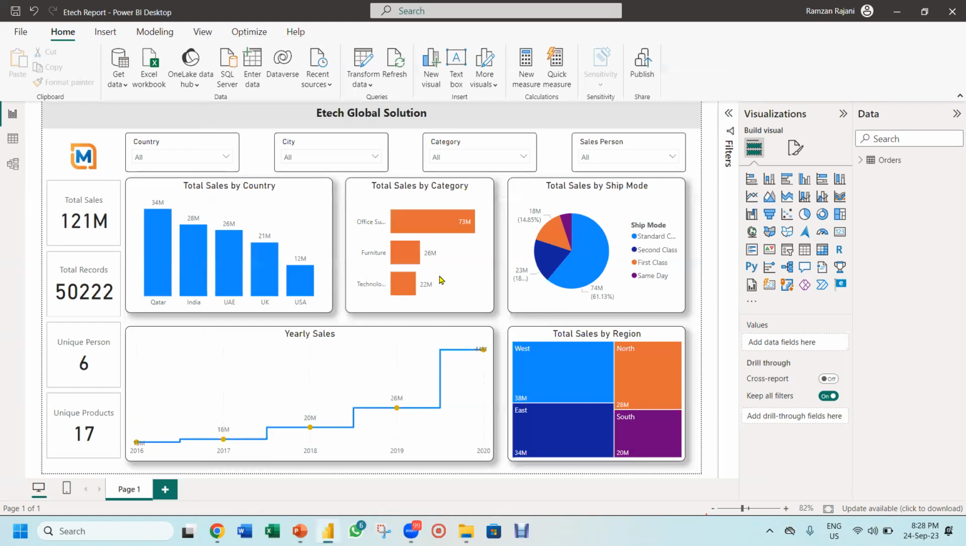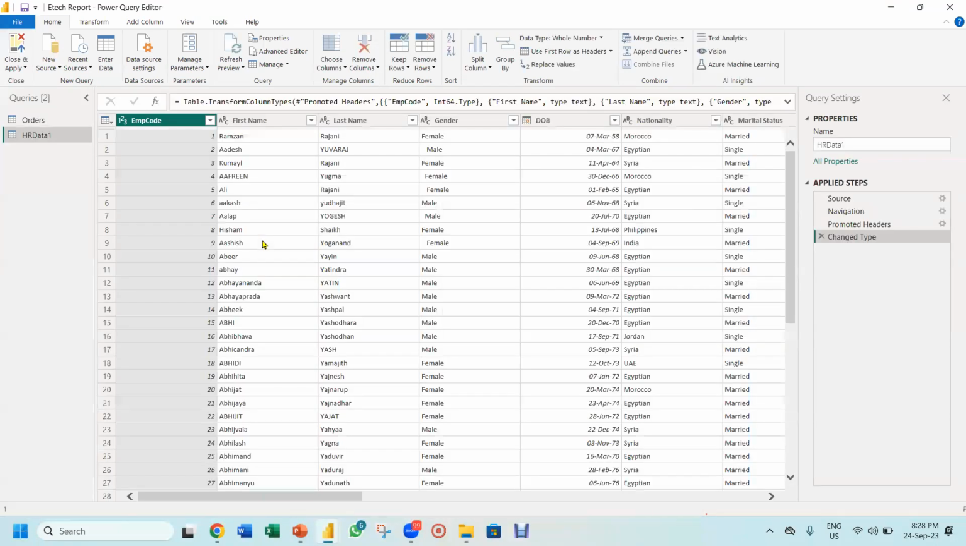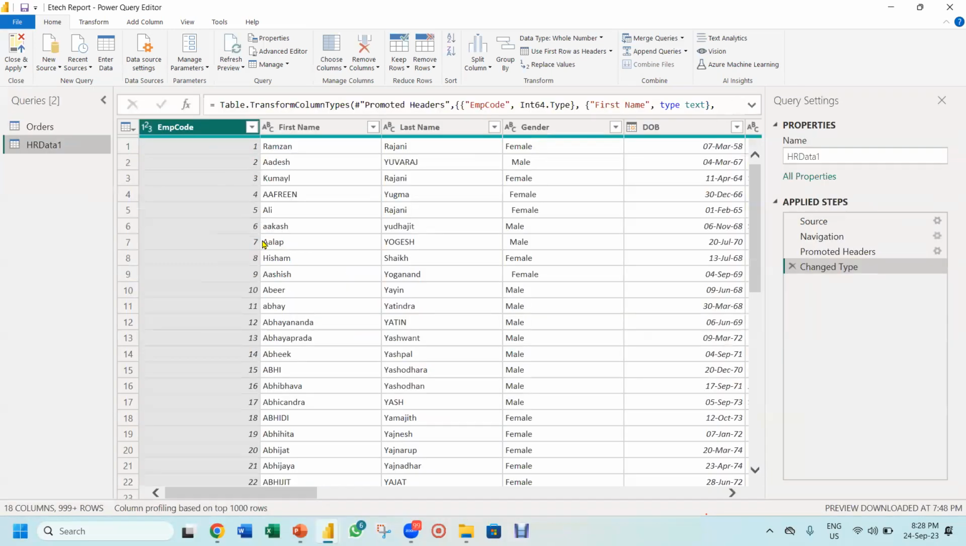When I click on transform, you see another editor open. This is Power Query. This is a new window you are seeing. Earlier you saw Power BI Desktop; this is the Power Query editor. This is the screen where you can do data cleaning, combine files, and combine sheets. It's a very big topic, but as we have few minutes, I'm just throwing some small ideas on that.